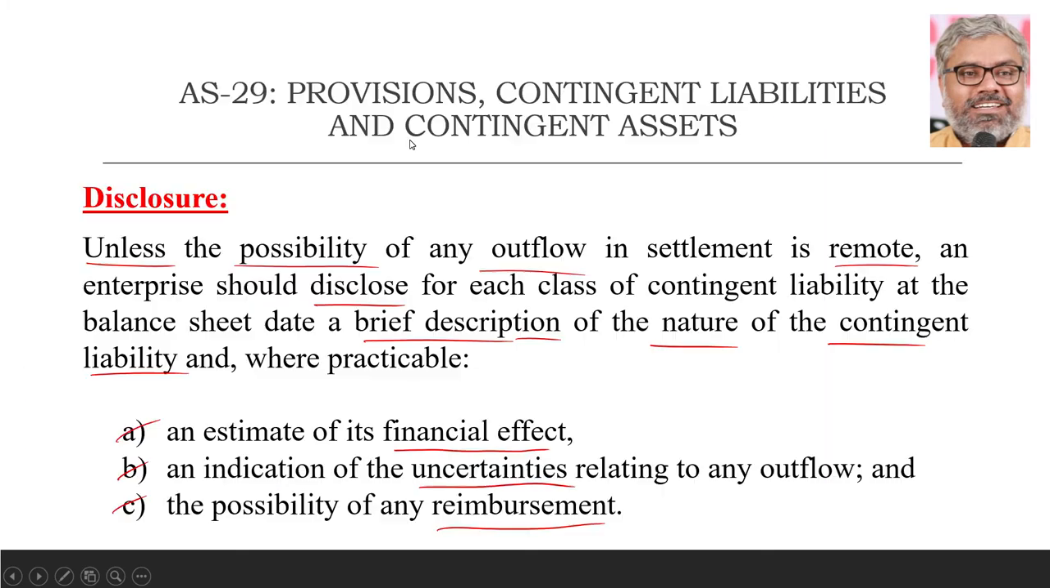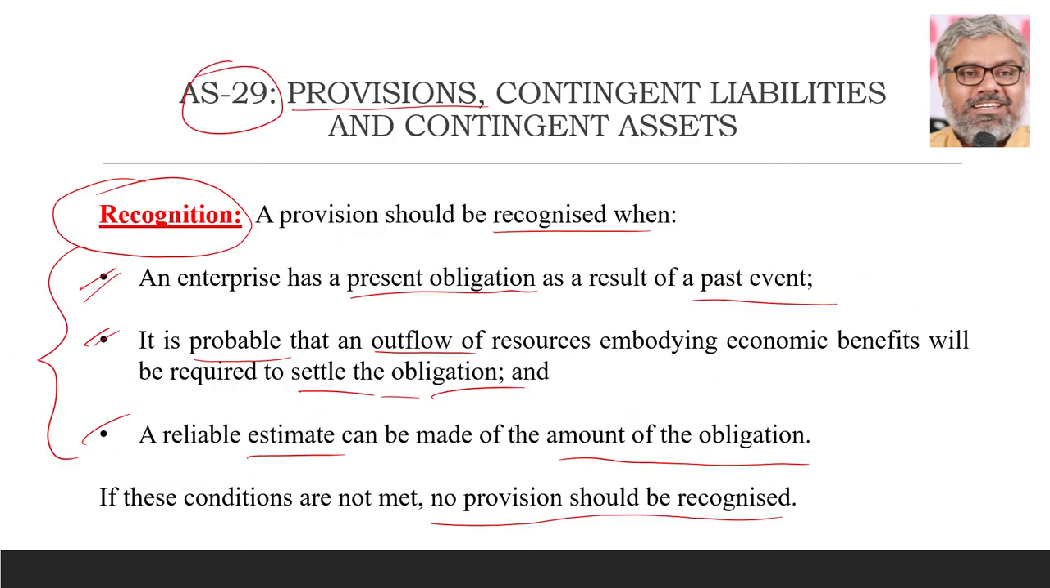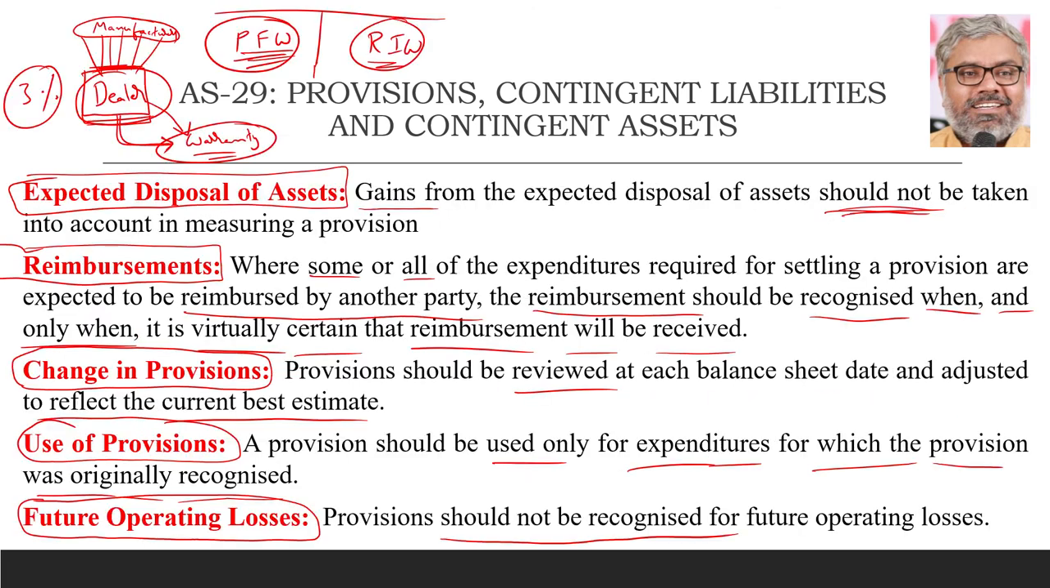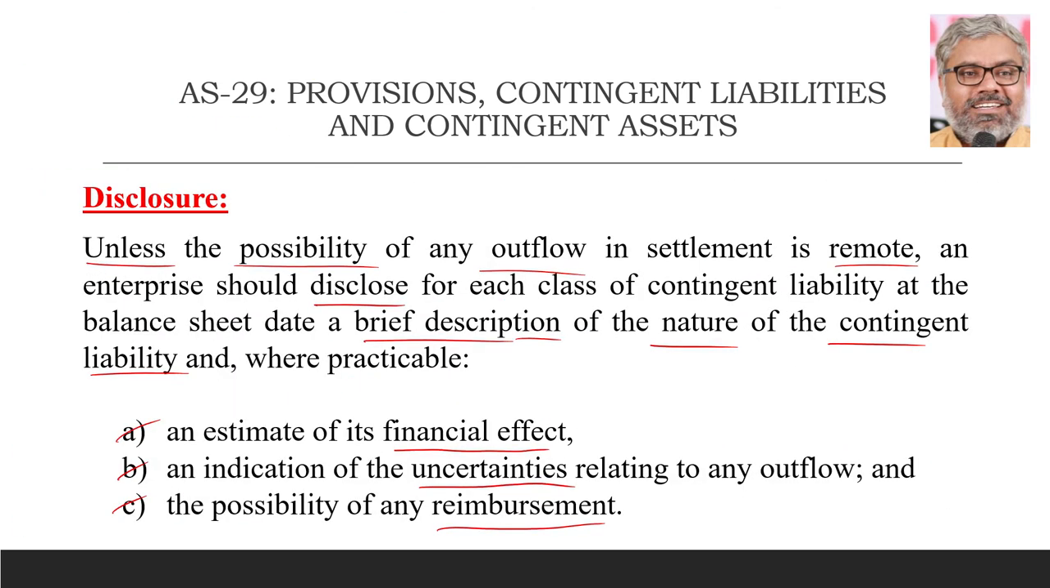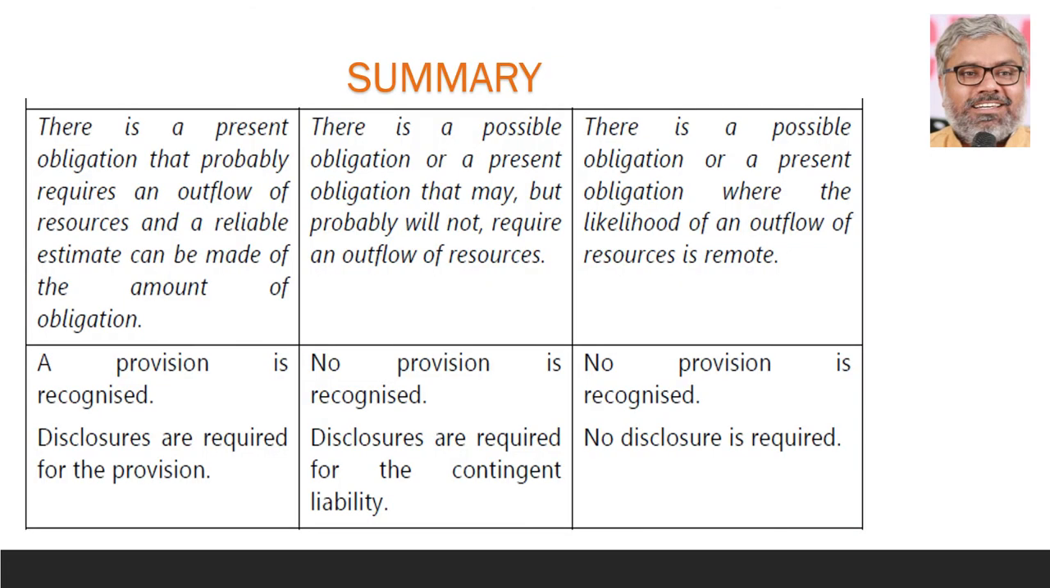AS 29 is all about these things. What is a provision? What kind of recognition criteria has to be met to create a provision? What are the factors to be considered while calculating and accounting for provisions? What is a contingent liability and what disclosures are required for it? And what is a contingent asset and how to treat that? That is AS 29. But of course, this is the summary of what we have understood, which can be directly useful for solving some of the problems. We have to check these things as a simple checklist type situation.